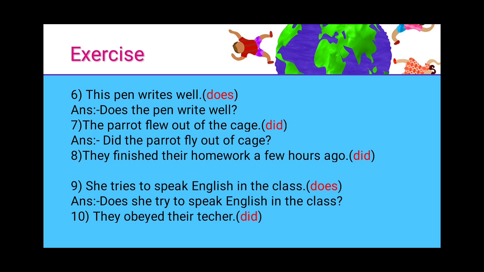Now what you have to write here? You have to use the present tense. So kids, wherever the past tense and the present tense are used, you have to be very precise. The question said the parrot flew out of the cage. Now the answer says, did the parrot fly out of the cage?